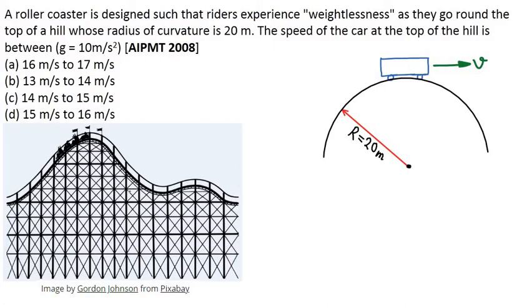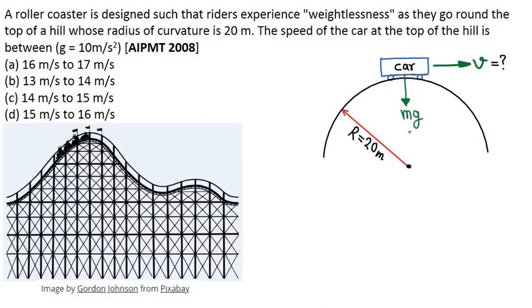As you can see in this photograph, that roller coaster is going at the topmost point of that curvature. So here on the right side diagram, you see this is our roller coaster car, which is moving with some velocity v, and we have to find out what is the velocity v at this topmost point if the passengers have to feel weightlessness. First of all, let us draw the free body diagram of this car. Suppose the mass of this car is m, including all the passengers.